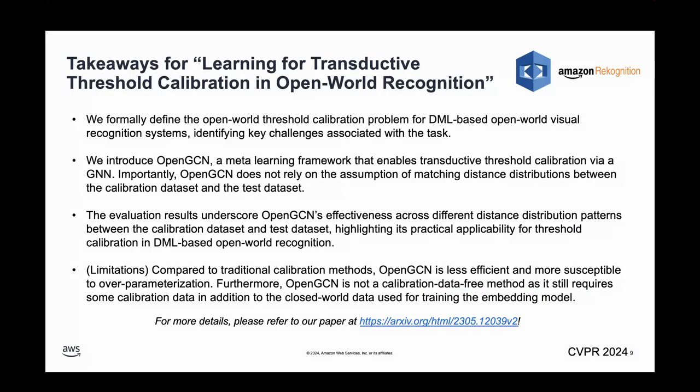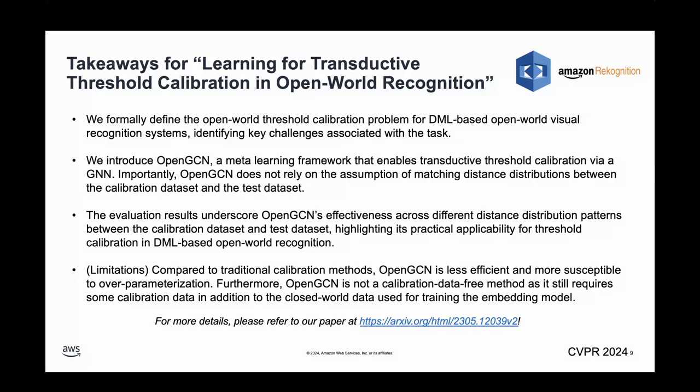Finally, we summarize the key takeaways of our paper. We formally define the open world threshold calibration problem, identifying key challenges associated with the task. We introduced OpenGCN to enable transductive threshold calibration via GNN, which does not rely on the assumption of matching distributions between the calibration dataset and the test dataset. The evaluation results underscore OpenGCN's effectiveness across different distribution shifting patterns, demonstrating its practical applicability in open world recognition settings.